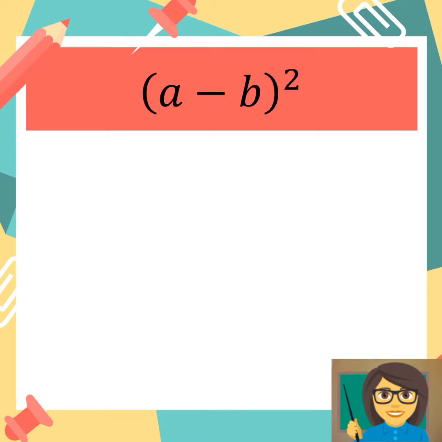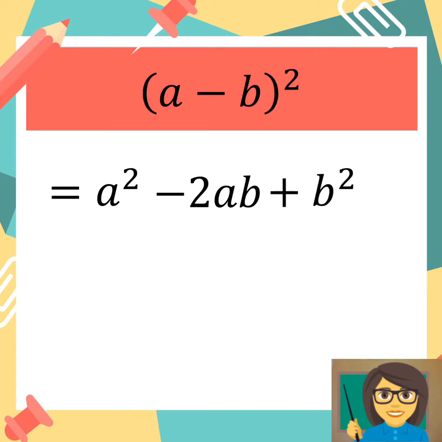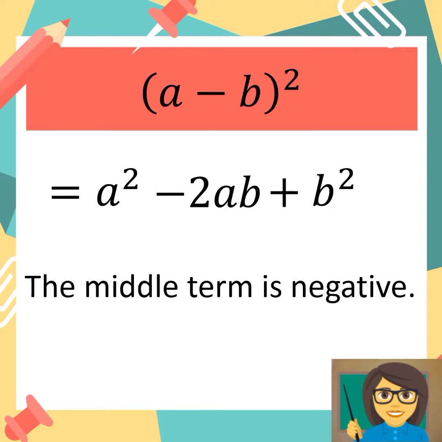So the product is A squared plus 2AB plus B squared. If we will get the square of the difference of A and B, the product will be equal to A squared minus 2AB plus B squared. So notice that the middle term is negative.